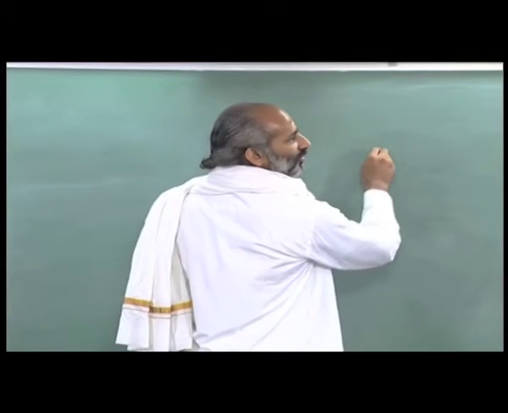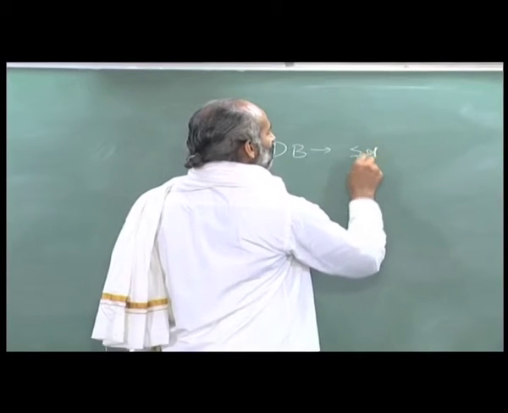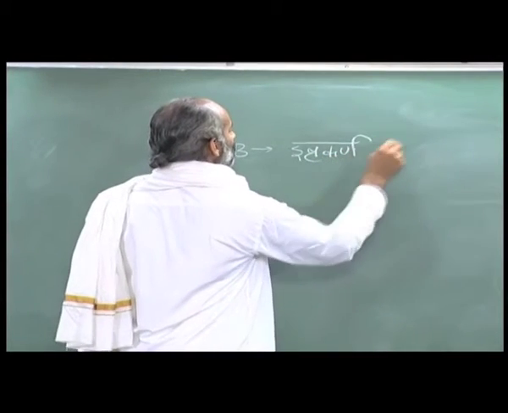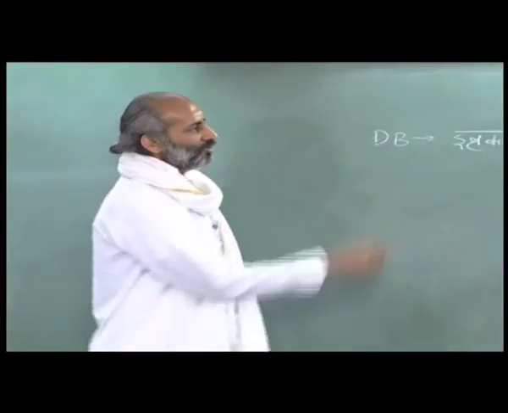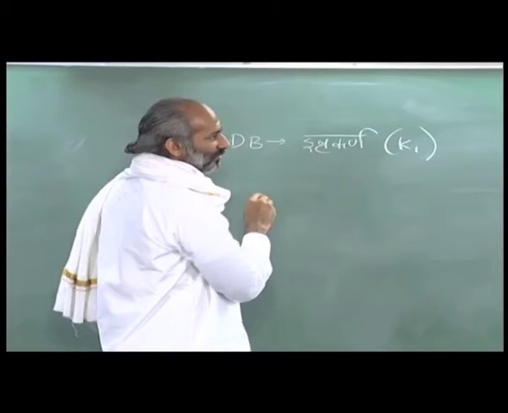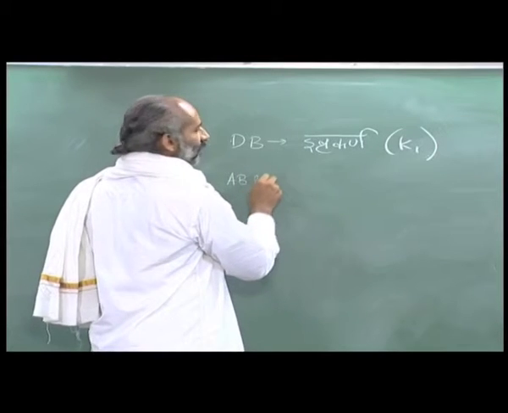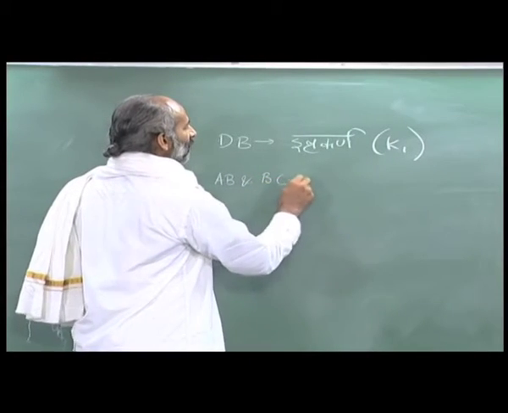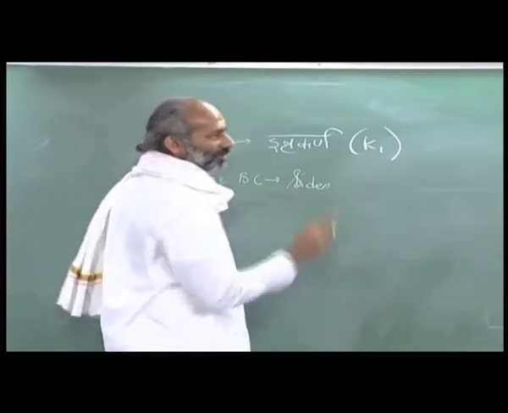So, in this diagram, what does it mean? DB is Ishtakarna, which we denote as K1. The Karnashrita bhujas are AB and BC, the bhujas, sides attached to one end of this Karna.